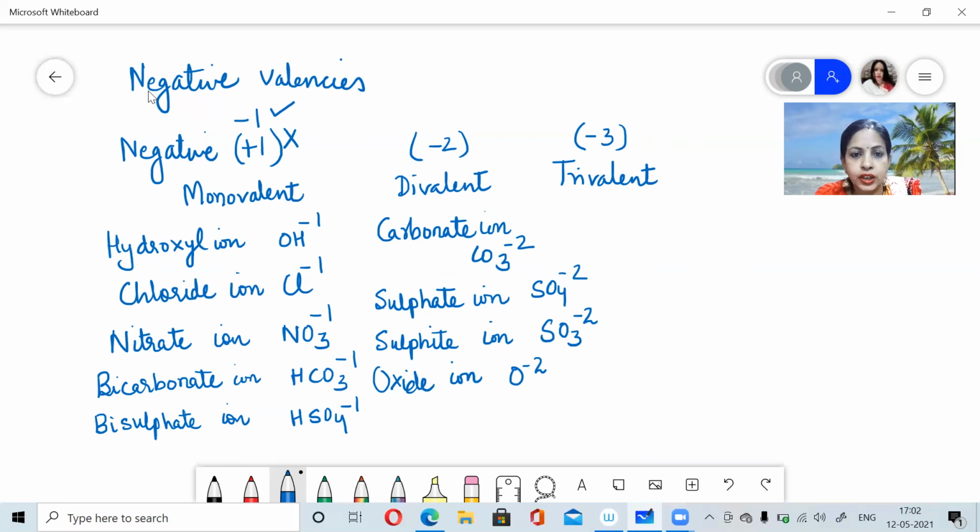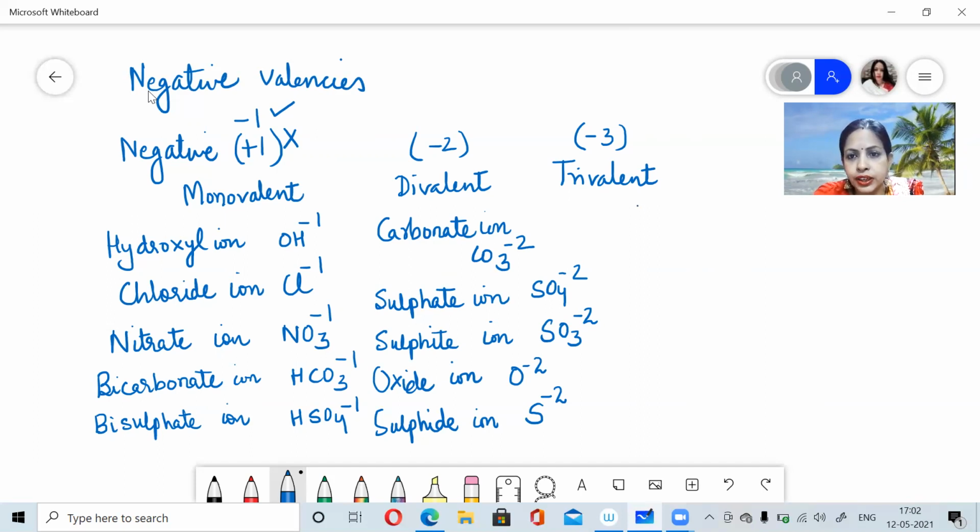In the series of sulfate and sulfite, there is one more ion which exists, sulfide ion. For sulfide ion, the symbol is only S-2. So these are the common ions which possess -2 valency, because they have most probably gained 2 electrons to obtain the stable configuration. Now comes your trivalent ions.